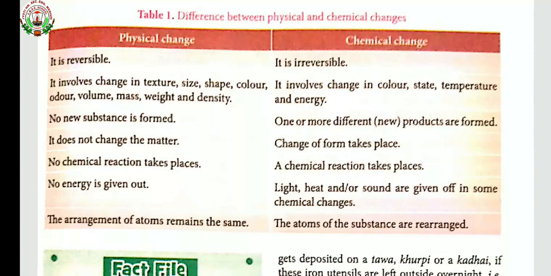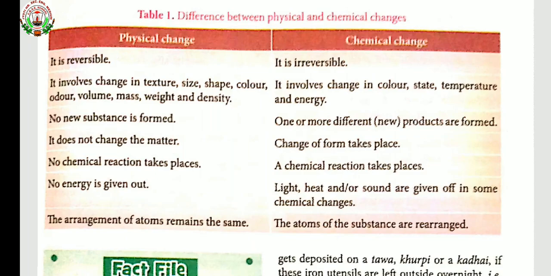In the previous class we had studied about the different types of changes which are occurring in our world. In our day-to-day life, we see a number of changes happening around us. New products are often formed as a result of these changes. Sometimes we are able to turn the new changed product back into the original form. Basically we had studied two types of changes, physical change and chemical change.